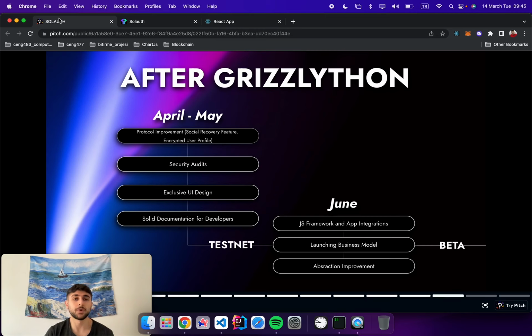And here is our roadmap after the Grizzlython. In the first 2 months, we are planning to have a more solid product, an exclusive design and solid documentation for developers. Then we will launch our testnet. After that, we will launch our business model and start integrating applications. Then we will launch our beta application.